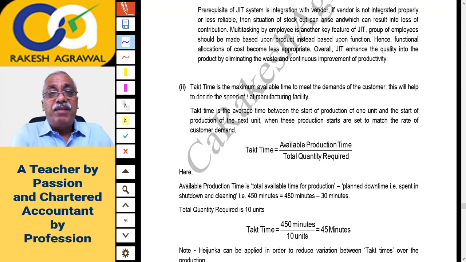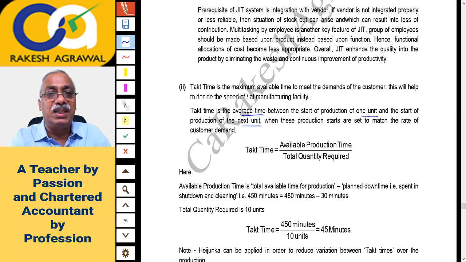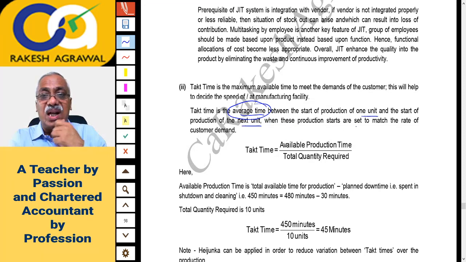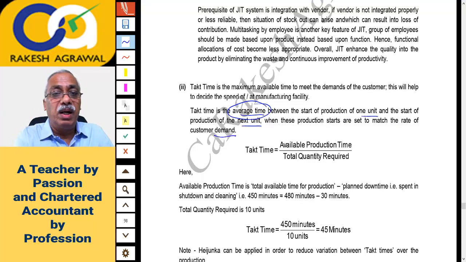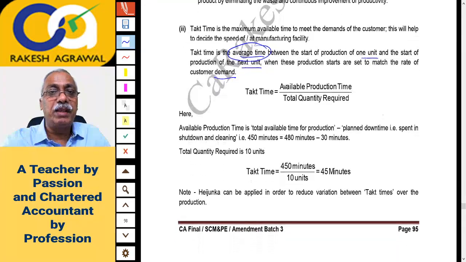Takt time is the average time between the start of production of one unit and the start of production of the next unit. It means the time available between two units. One unit completed, another unit started. That is average time per unit basically. This is when the production starts are set to match the rate of customer demand. It means what speed you have to set for production to match the customer demand, if you want to fulfill the customer's demand. This is the way the institute has explained.